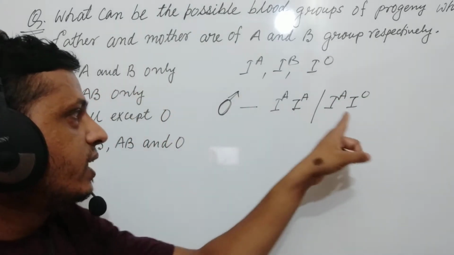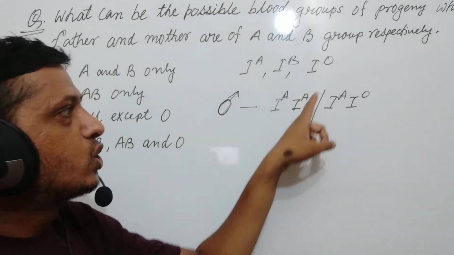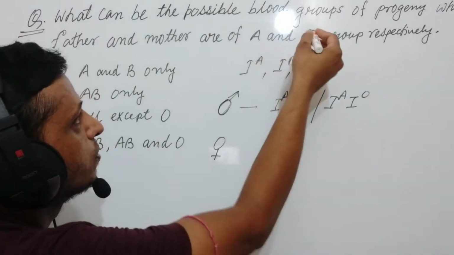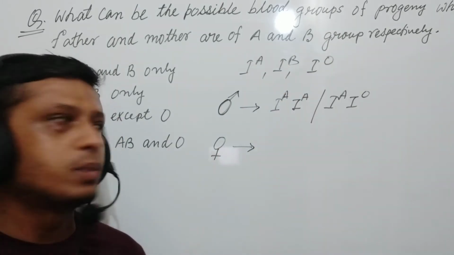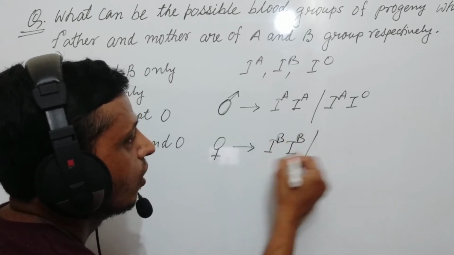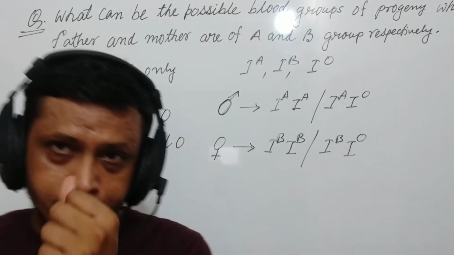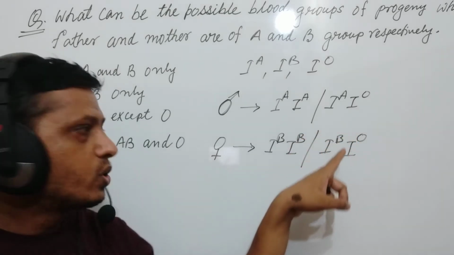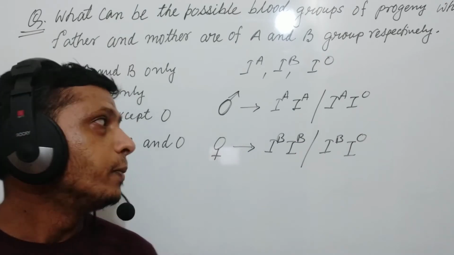In both the cases, the blood group will be A because A is dominant over O. In case of the mother whose blood group is B, what are the allelic combinations possible? IBIB or IBI0. Why is this possible? Because B is dominant over O. So in this case, IBI0, the blood group will be B.